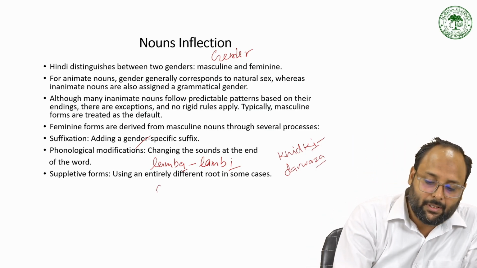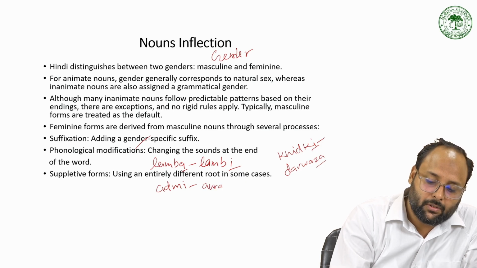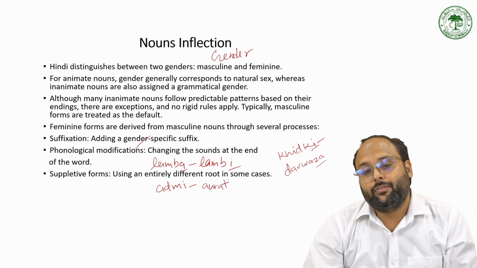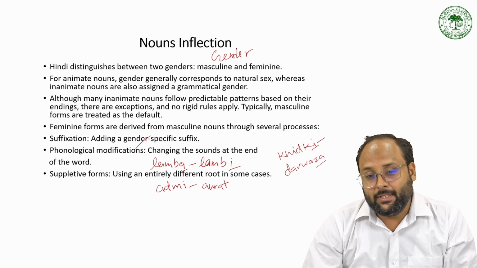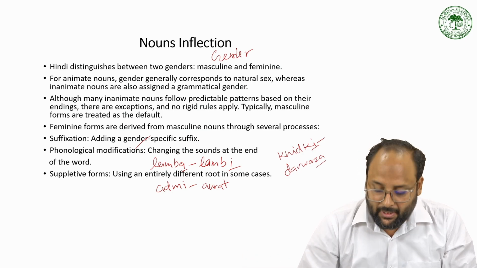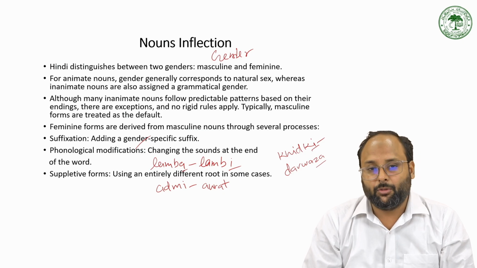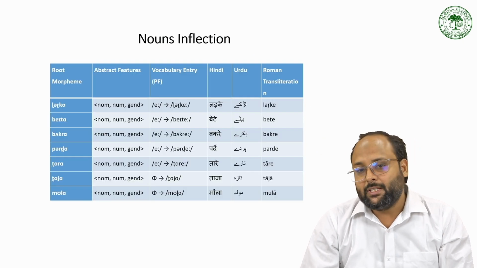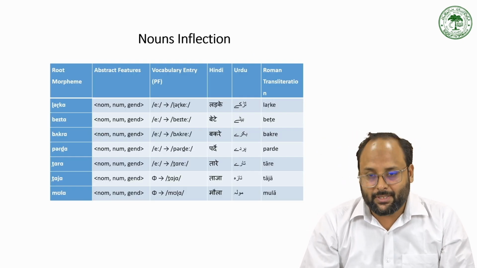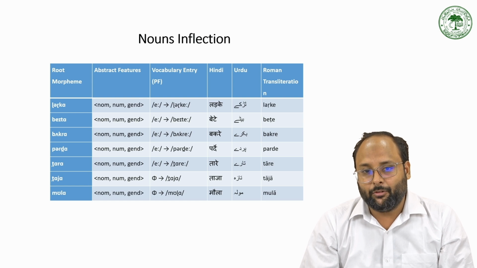Like we have admi and aurat. So that kind of change in gender comes under the suppletion process. So lamba, lambi, ladka, ladki come under the phonological modification. So these are some examples for gender and for the plural.